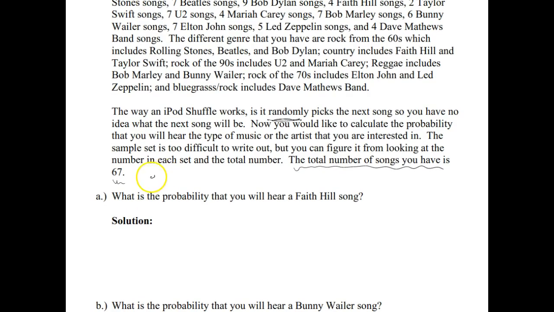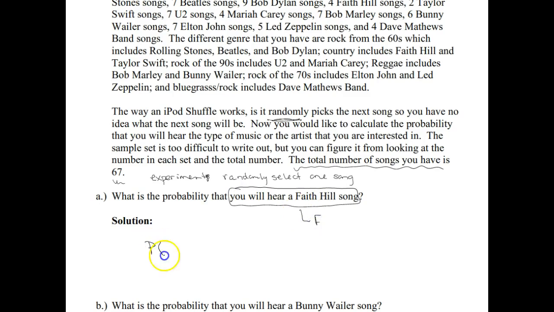So Part A asks us for the probability that you will hear a Faith Hill song. So our experiment here is it's just going to randomly select one song from your list. So the probability that we're going to hear a Faith Hill song, let's just call that event F for Faith Hill.